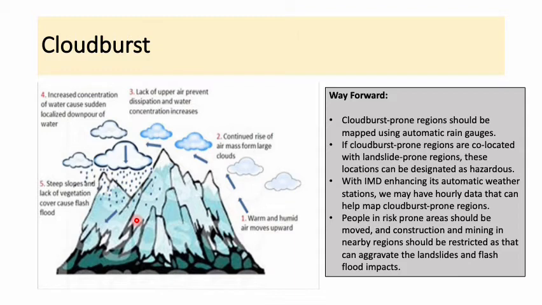So अब देखिए यहाँ पे क्या होता है, warm and humid air moves upward. It's because of the slope of the mountains. ठीक है, तो ये स्लोप को फॉलो करता है और वो ऊपर चला जाता है. ऊपर में क्या आता है, continuous rise of air mass from large cloud. ठीक है, because of the process of condensation और because of the low temperature at the higher levels, तो यहाँ पे temperature कम होने के कारण condensation takes place and also results in formation of large forms और large body of clouds.